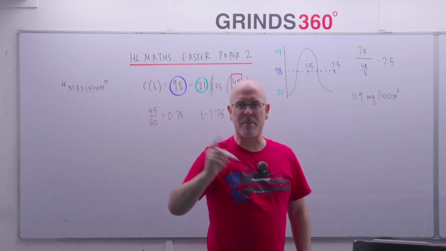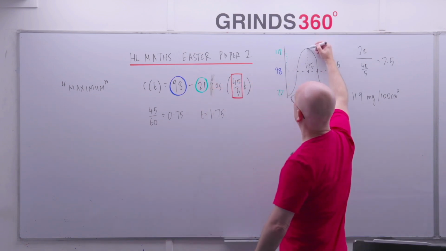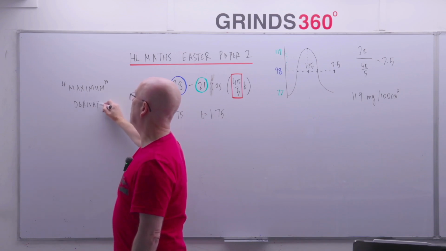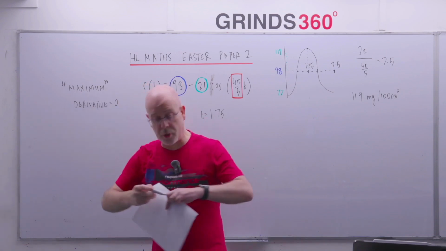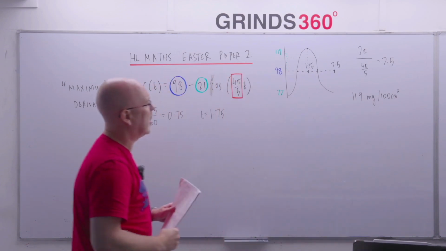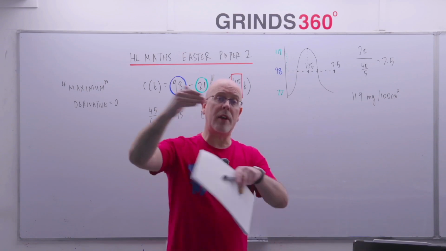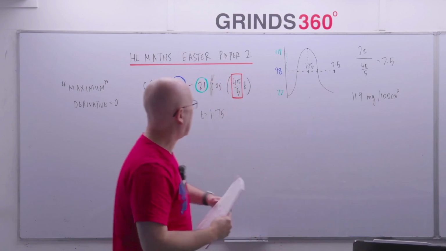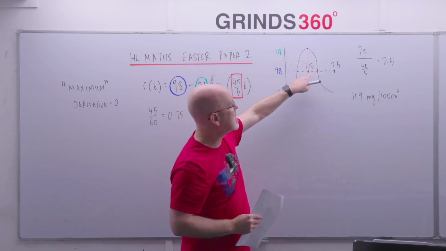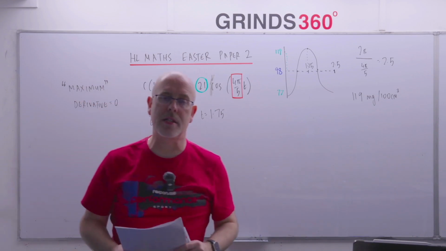How do you find a maximum or minimum point? You can say it's finding a turning point. So that's a turning point there, right? And you would find that by putting the derivative equal to 0. So if you found the derivative, okay, which we're going to do in a moment anyway, put it equal to 0 and solve the equation, right? You would have found the answer you're looking for. So as I'll show you in a moment, if you find the derivative and put it equal to 0 and solve, the number you'll get is 1.25, because that's when the maximum happens, right? And then sub that 1.25 in here, and you'll find the 119, and you'll get full marks.